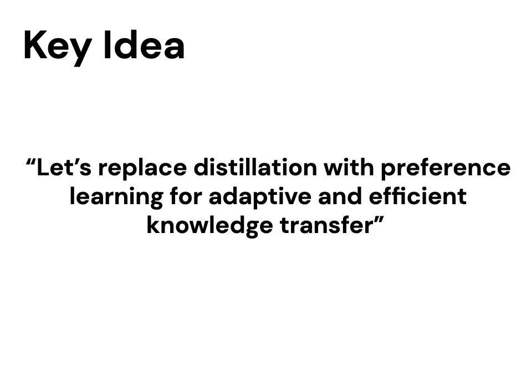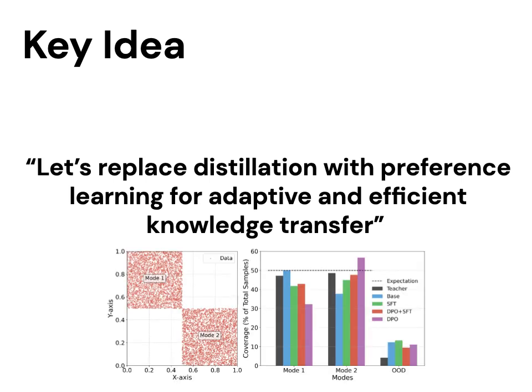To address this problem, we replace standard distillation with preference learning, inspired by direct preference optimization, or DPO. In this setup, we define the teacher's output as the winning sample, and the student's output as the losing sample for the specific target property where the student underperforms. Through this contrastive learning, the student learns to improve only in the areas it's weak, rather than blindly mimicking the teacher. This allows the student to allocate its limited capacity to the most essential aspects of generation.